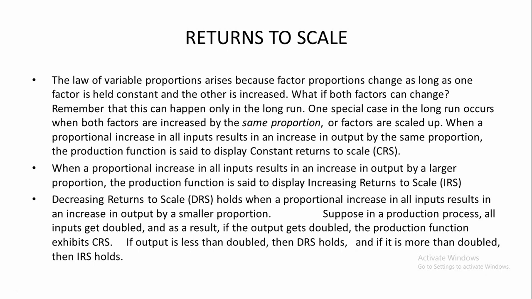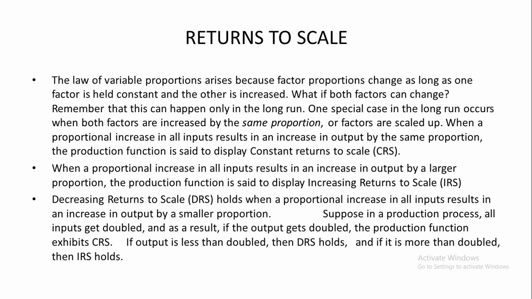When a proportional increase in all inputs results in an increase in output by the same proportion, that means the proportional increase in input becomes the proportional increase in output, or the output changes in the same proportion as the input changes, then the production function is said to display constant returns to scale.